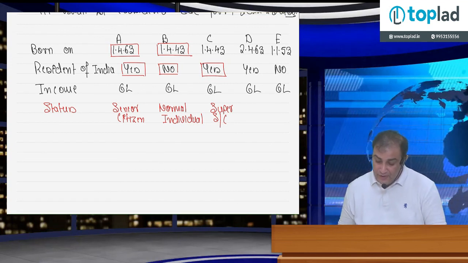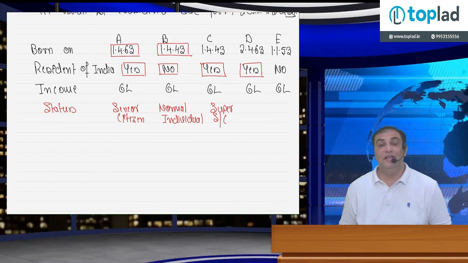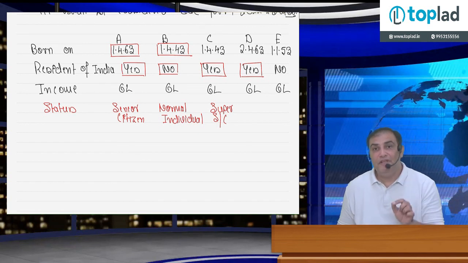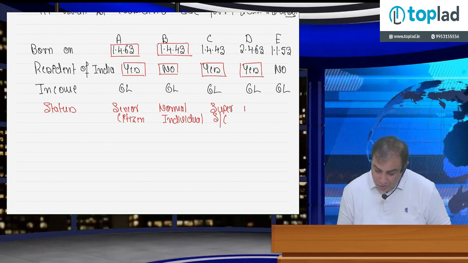In case of D, he is resident of India. Yes. Age 2/4/1963, CBDT circular is not applicable. He will not become senior. He will not be attaining the age of 60 years in previous year 2022-23. He is normal individual.